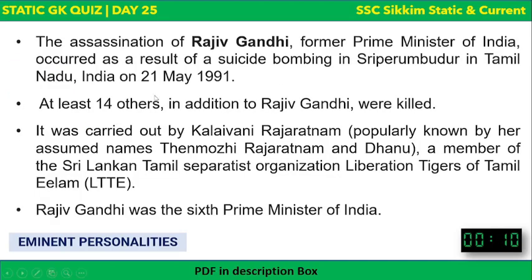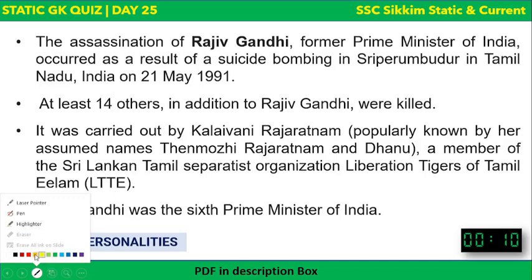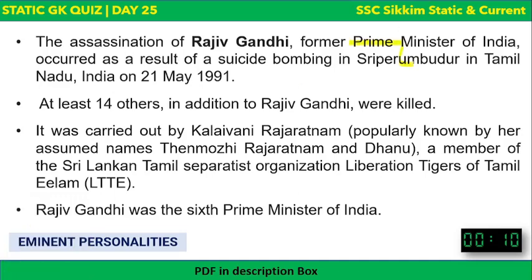The assassination of Rajiv Gandhi, the former prime minister of India, occurred as a result of a suicide bombing in Sriperumbudur in Tamil Nadu. So remember the venue as well. Okay, Rajiv Gandhi was assassinated in Tamil Nadu state, in the place called Sriperumbudur.